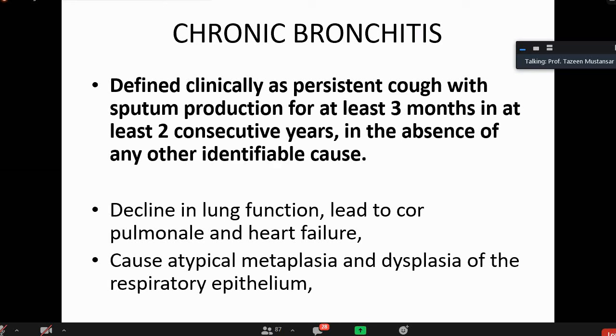Before perforation of basement membrane. Perforation of basement membrane means invasion. When invasion is not there, then it is dysplasia, and dysplasia is graded accordingly. Mild, moderate, severe. Okay. Now, next slide.